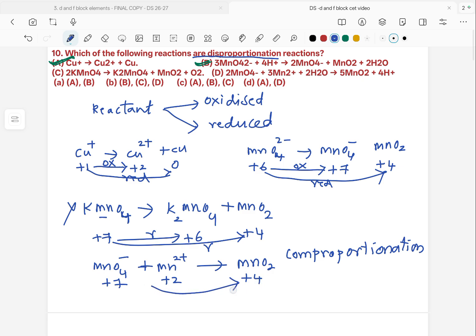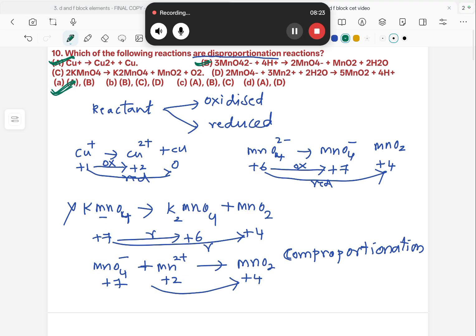So this is not disproportionation where one reactant will get oxidized and reduced. Whereas there are two reactants here, we are getting only one product which is in the intermediate oxidation state, which is called a comproportionation reaction, which is also a type of redox reaction. So this also cannot be the option. So our final answer should be A option, which is A and B both are disproportionation reactions.